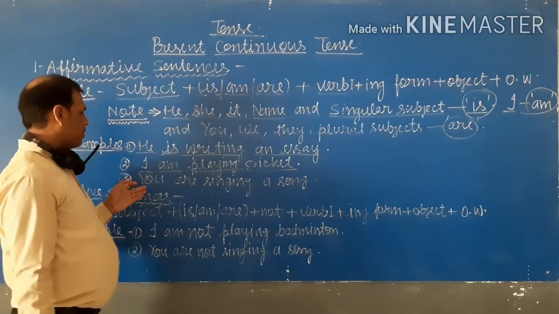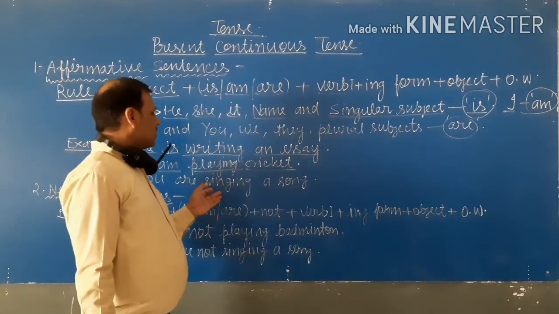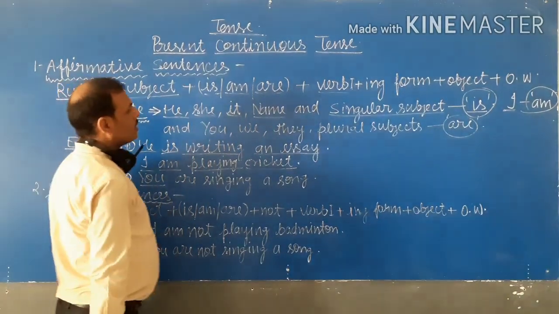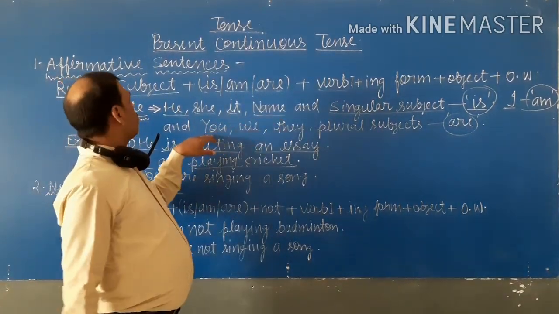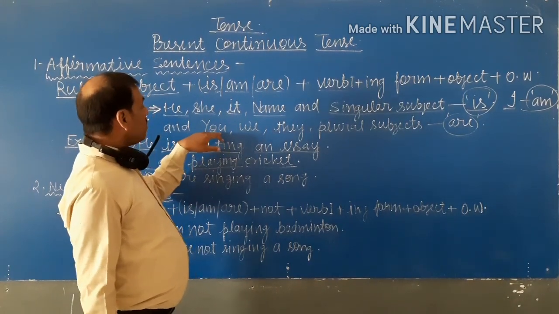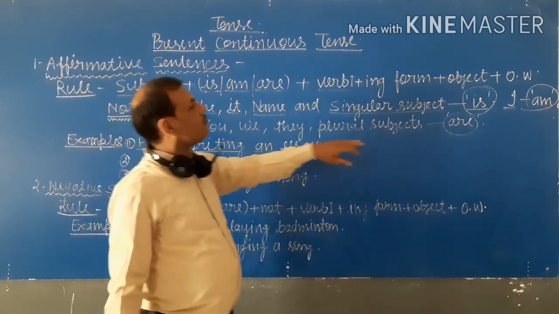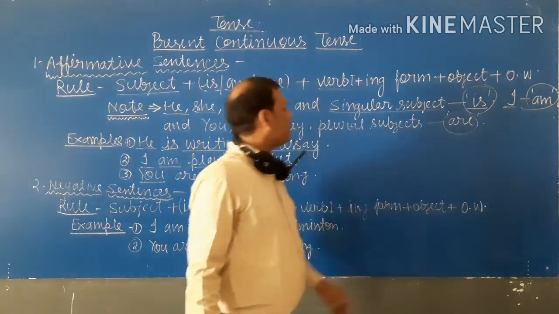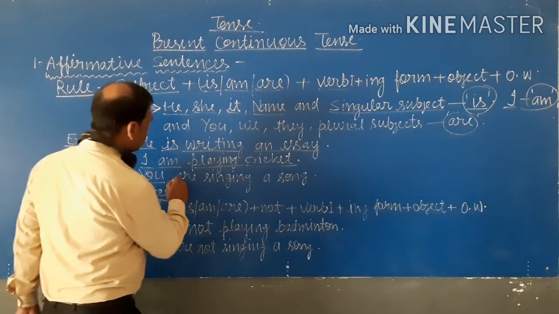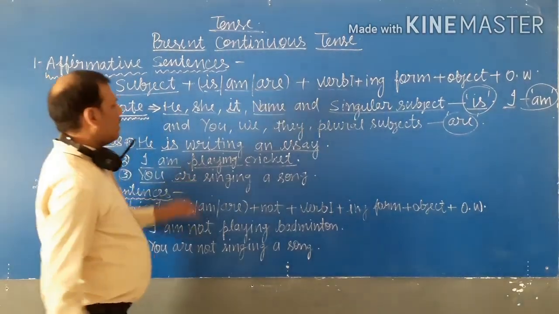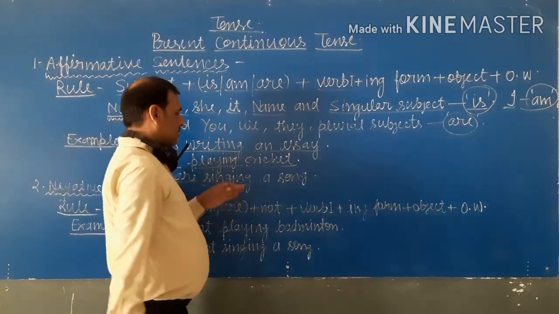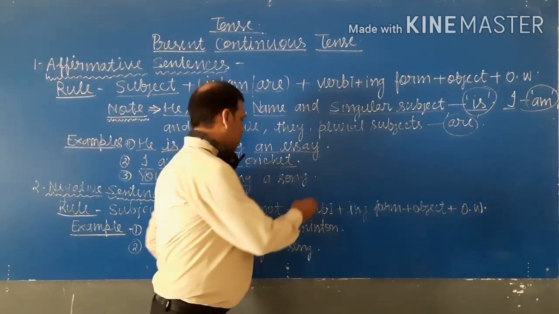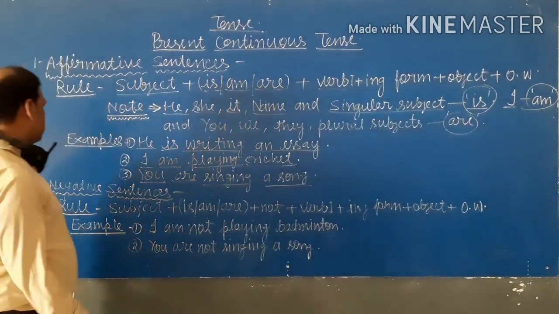Now third example is you are singing a song. You is the subject, and I also noted that when you use you, then we use are in the form of helping verb. So we use are, and then singing is the ing form of verb, and then a song, object.